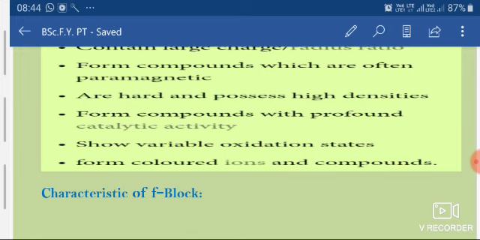Also, when copper reacts with H2SO4 to form copper sulfate, the newly formed copper sulfate is blue in color.